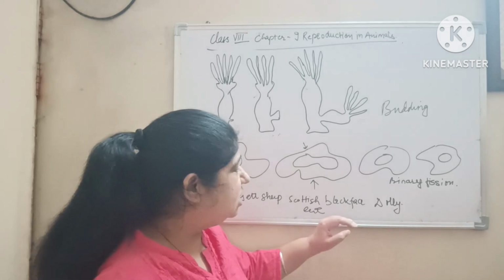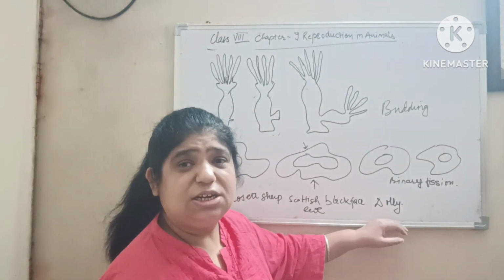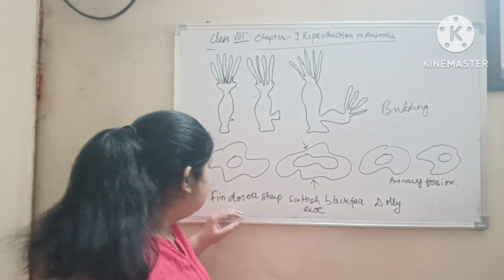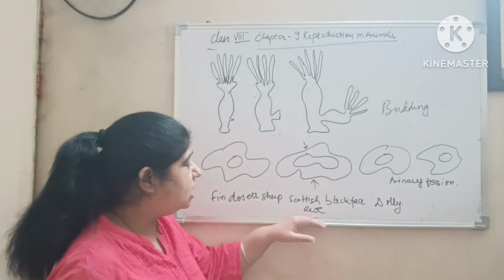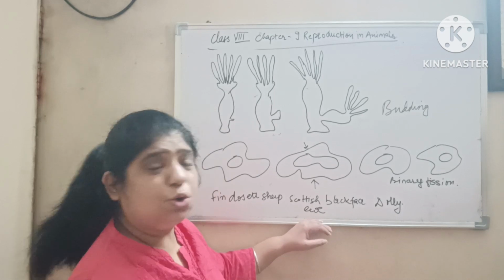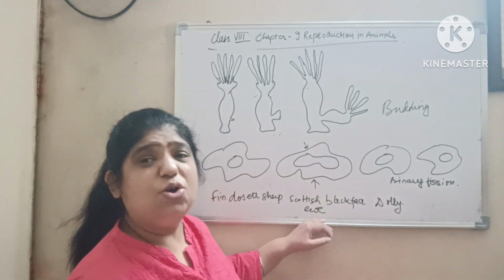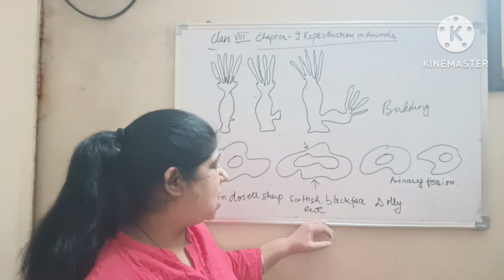It developed into Dolly. The characteristics of Dolly will be the same as the Finn Dorset sheep, because the nucleus of the Scottish Blackface ewe has been removed, so there will be no characteristics of the Scottish Blackface ewe.